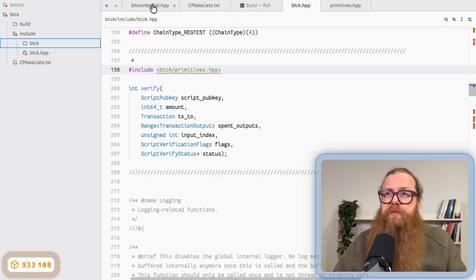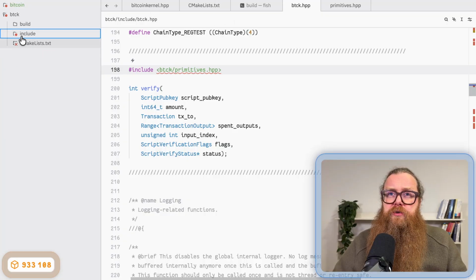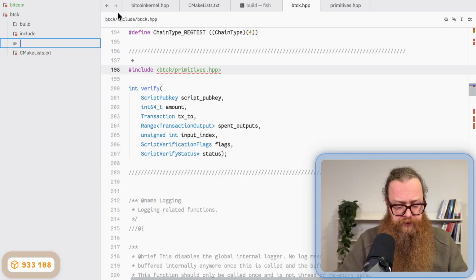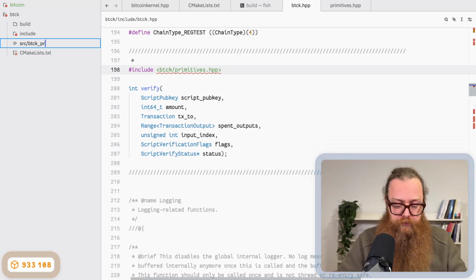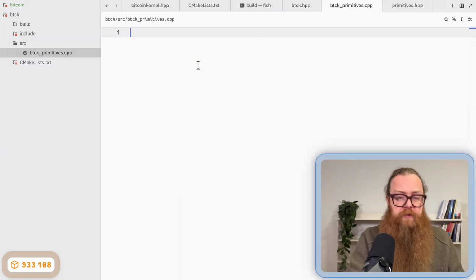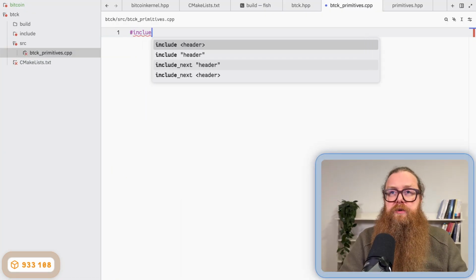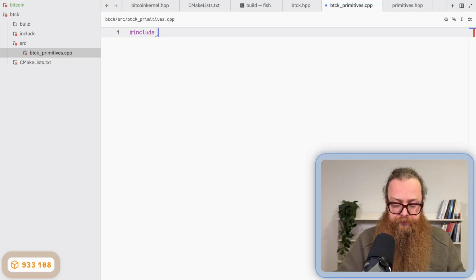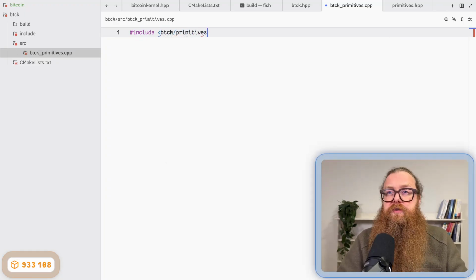Now I'm going to create a source file. I create a new file, put it in the source directory, and call it btck_primitives.cpp. And in this file, I'm going to include btck/primitives.hpp.